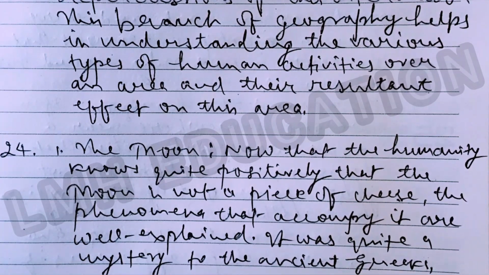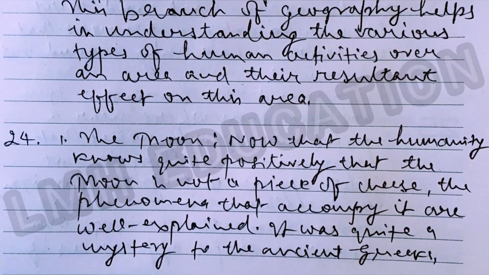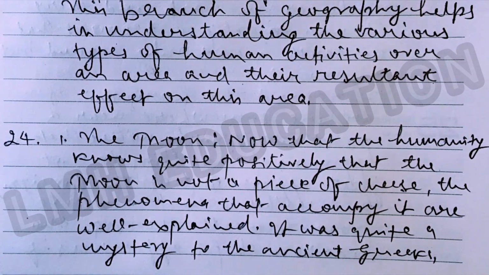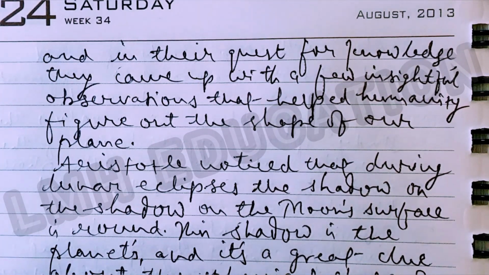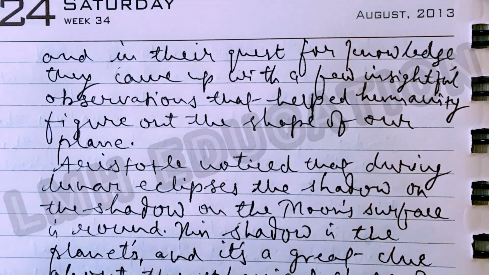The moon. Now that humanity knows quite positively that the moon is not a piece of cheese, the phenomena that accompany it are well explained. It was quite a mystery to the ancient Greeks, and in their quest for knowledge, they came up with a few insightful observations that helped humanity figure out the shape of our planet.